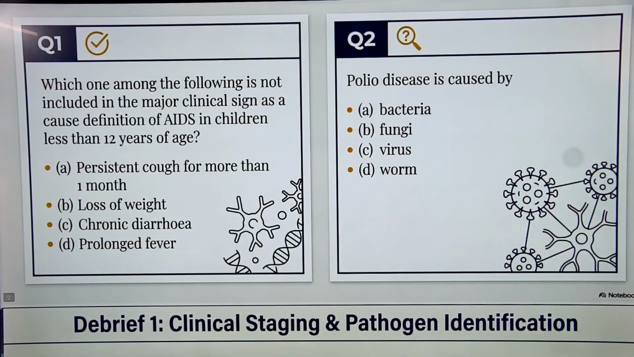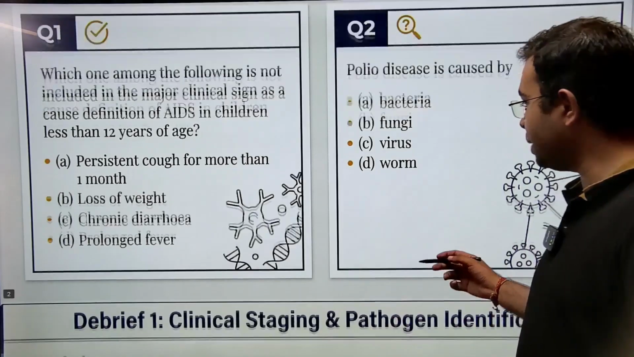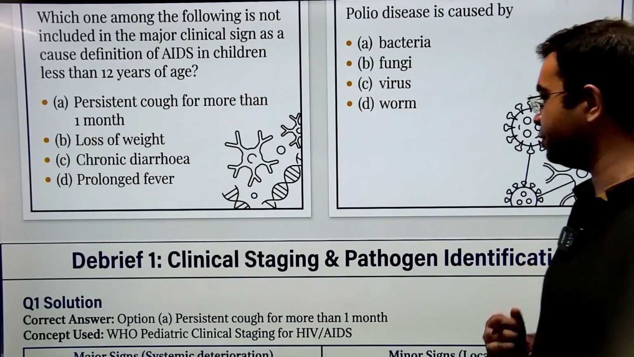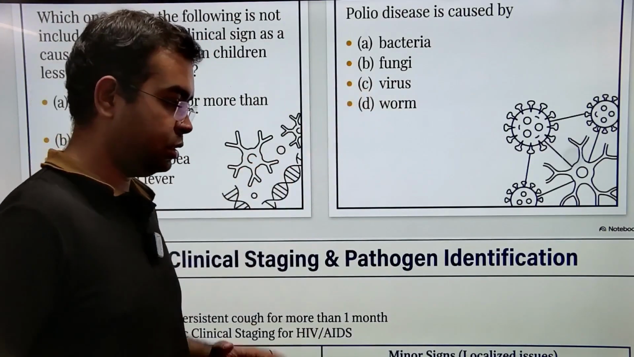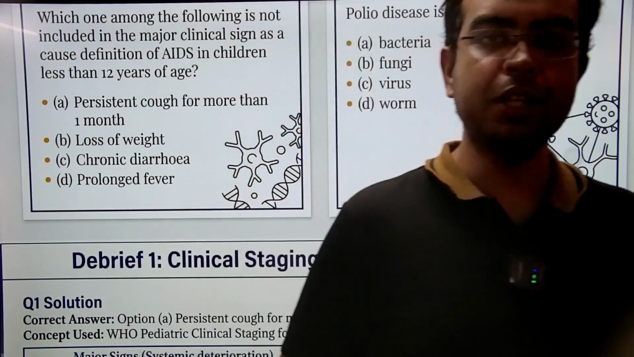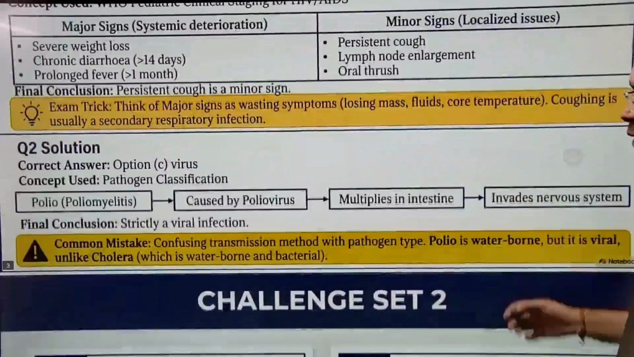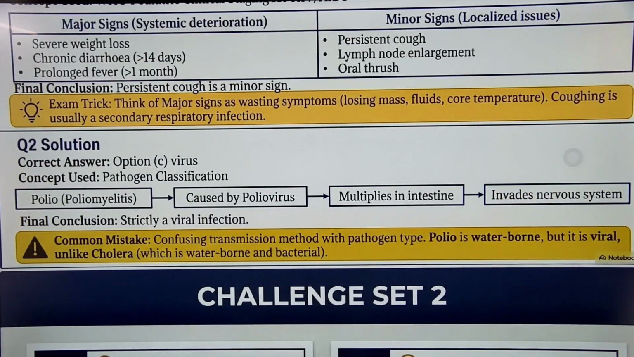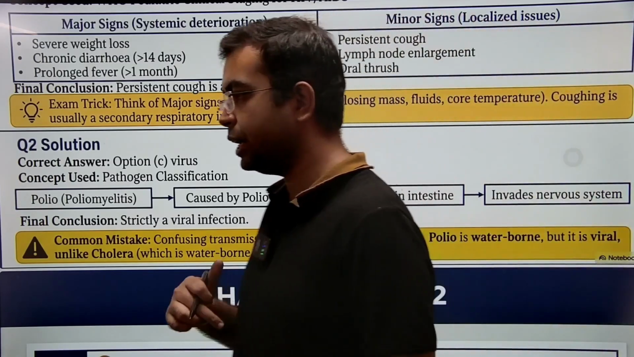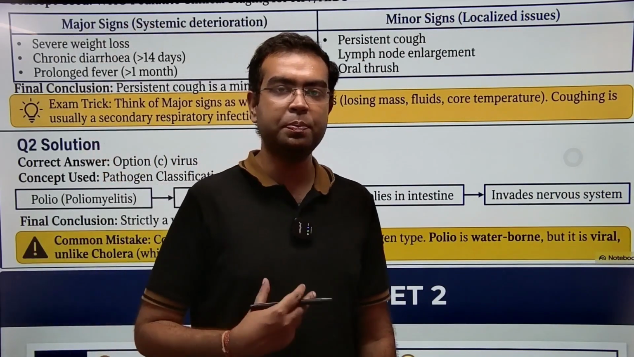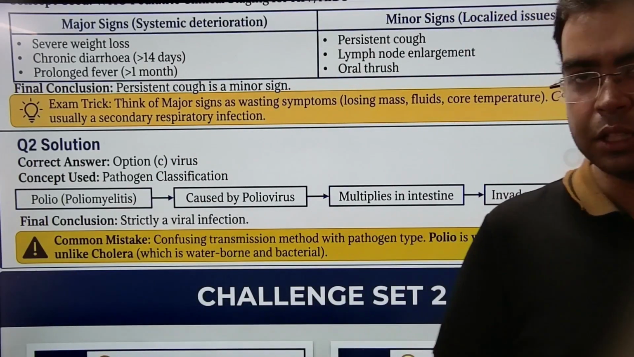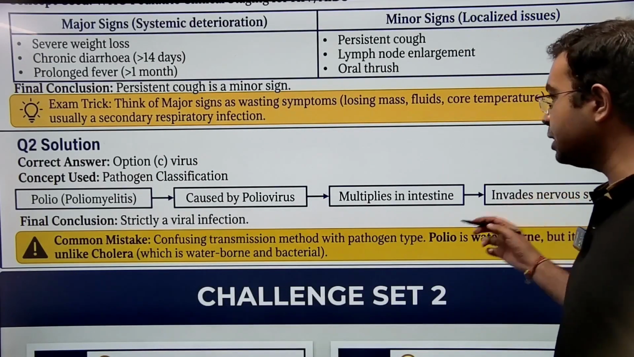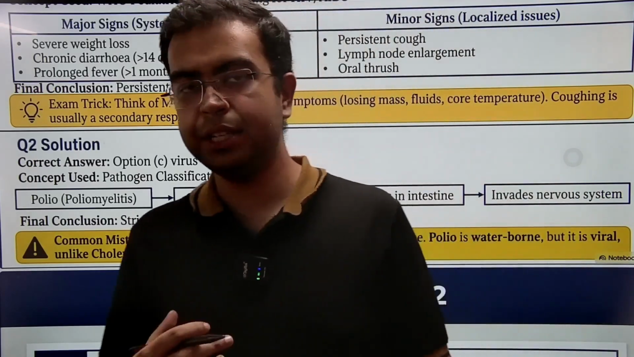Coming to question 2, polio disease is caused by whom? What is the causative agent for polio? So the causative agent for polio is option C, virus. We all know polio is caused by the polio virus. Okay? What the virus does is that the virus goes inside your intestine and it starts multiplying inside your intestine. Okay? The virus replicates and then soon the virus goes into your nervous system. Okay? It's a very dangerous disease.